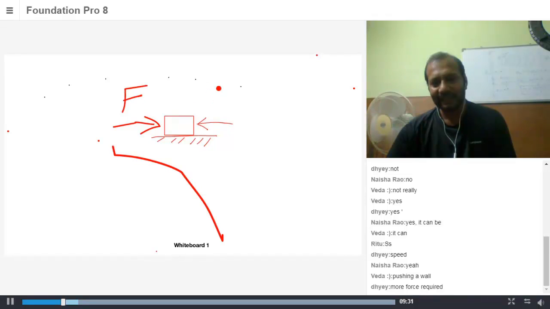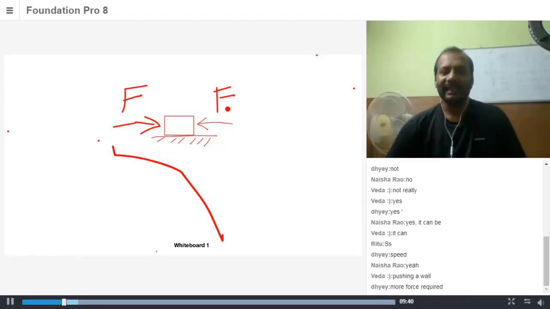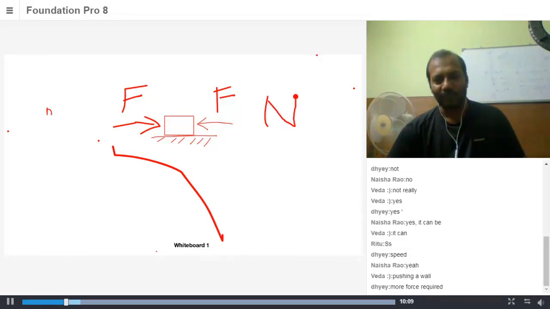Okay, let's say this is something. You need to bear with me for a while because I'm not very good at writing with this pen. Let's say a force F is applied from this side and a force F is applied from this side. If this block is already at rest, is it moving or not moving? If the force is equal, it won't move. Both are F, the same force. So can I safely say it doesn't move? Yes, you're correct, this is accepted.